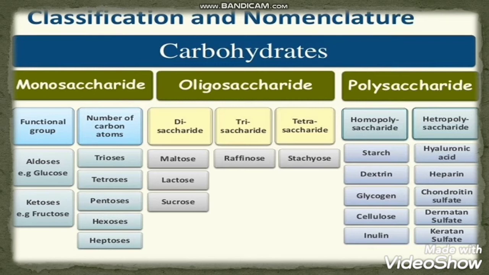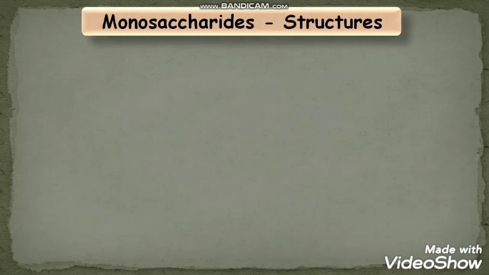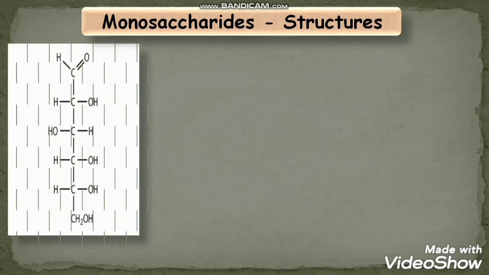So friends, I hope you will get the idea about the classification and nomenclature of carbohydrates. But still if you have any kind of problem, then you can comment or ask. Let's see monosaccharide. As I already told, a single molecule of sugar is a monosaccharide, two molecules of sugar a disaccharide, and polysaccharides have many molecules of sugar. Now let us discuss some of the structures of monosaccharide.